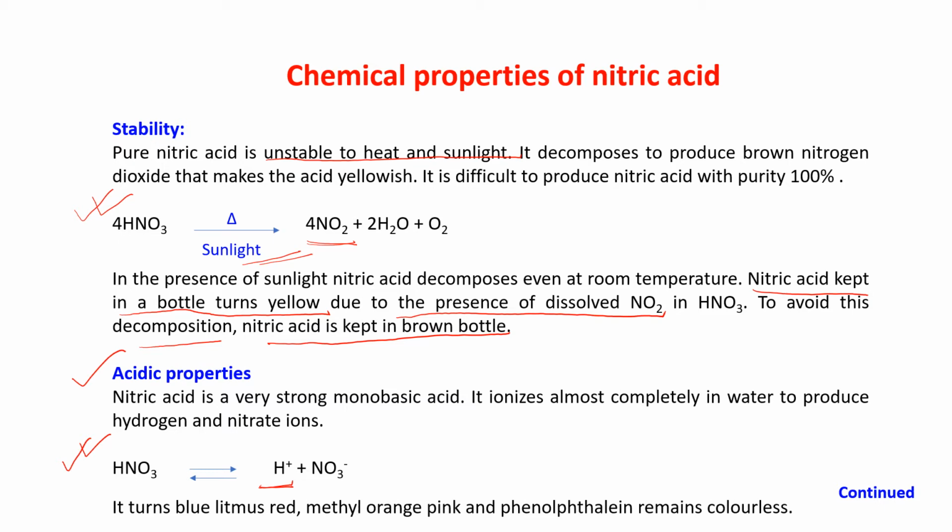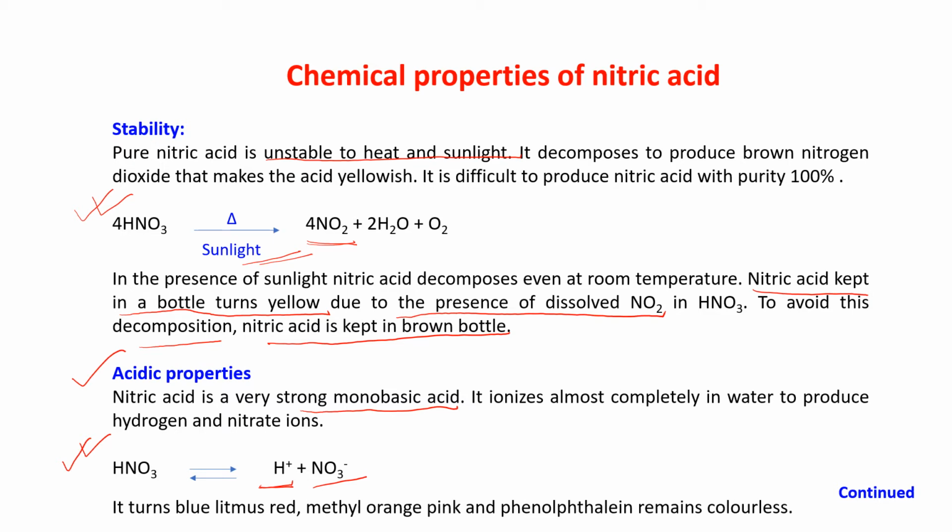The positive ion, only one hydrogen ion. So nitric acid is a very strong monobasic acid because it is fully ionized. See, this is NO3 minus and H plus. It is fully ionized, so it is a very strong acid, but monobasic. Monobasic means only one hydrogen ion, positive ion.